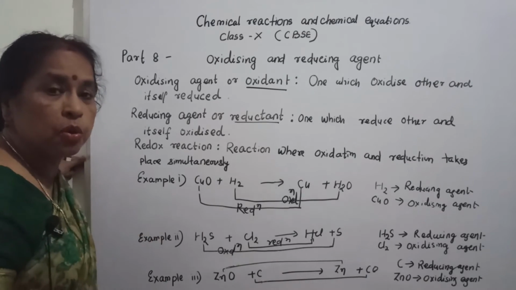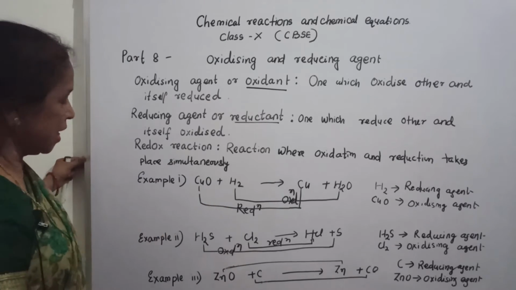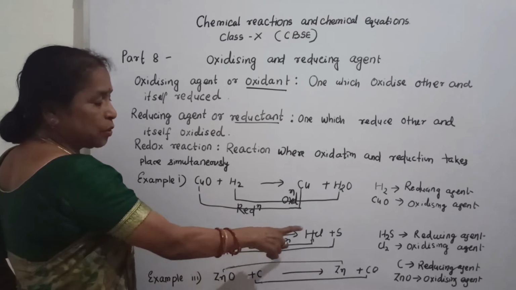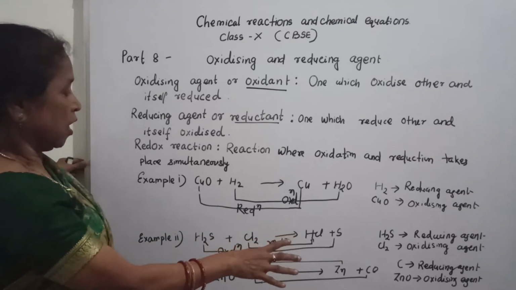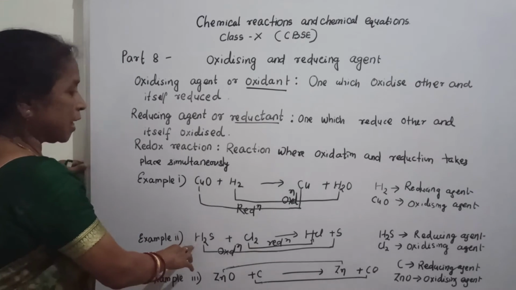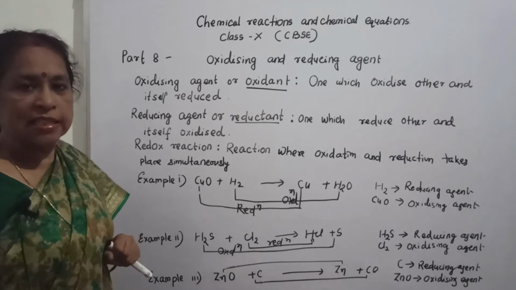Itself reduced to hydrochloric acid means addition of hydrogen takes place, and removal of hydrogen here is oxidation. That is why H2S is the reducing agent and chlorine is the oxidizing agent.